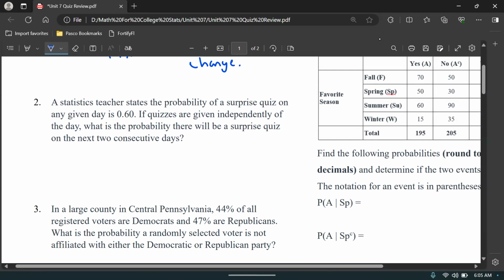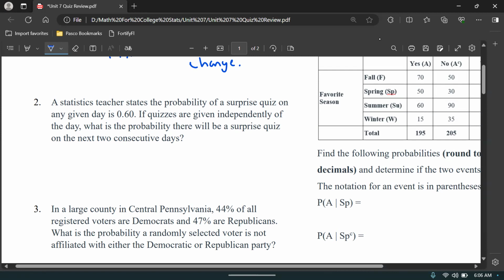So odds are 94%. Number two, a statistics teacher states the probability of a surprise quiz on any given day is 60% or 0.60. If quizzes are given independently of the day, what is the probability there will be a surprise quiz on the next 2 consecutive days?